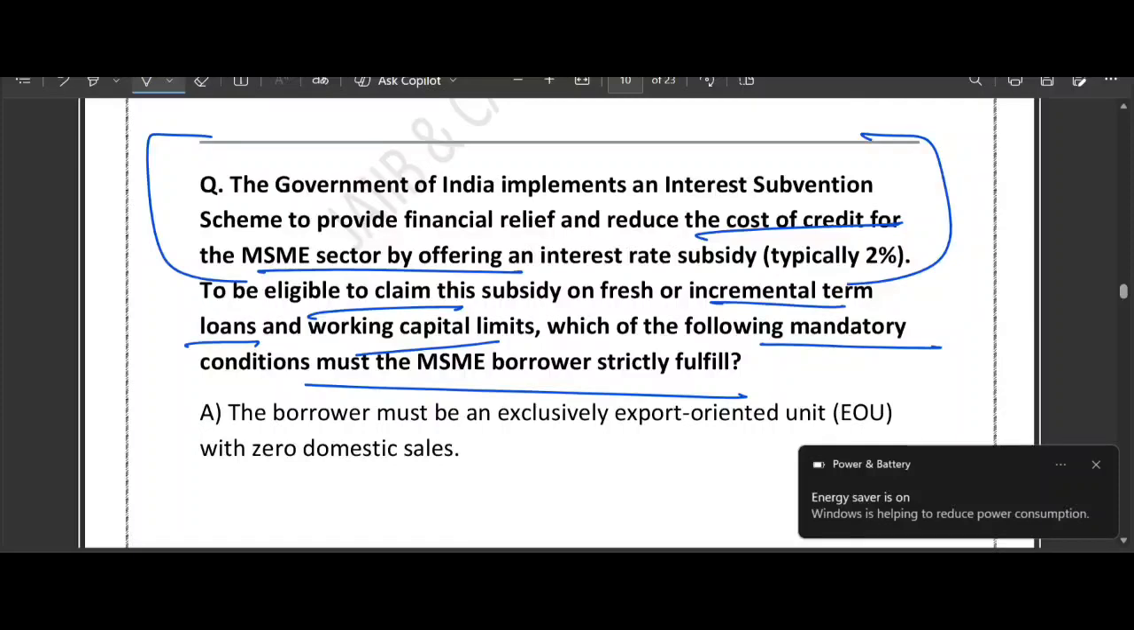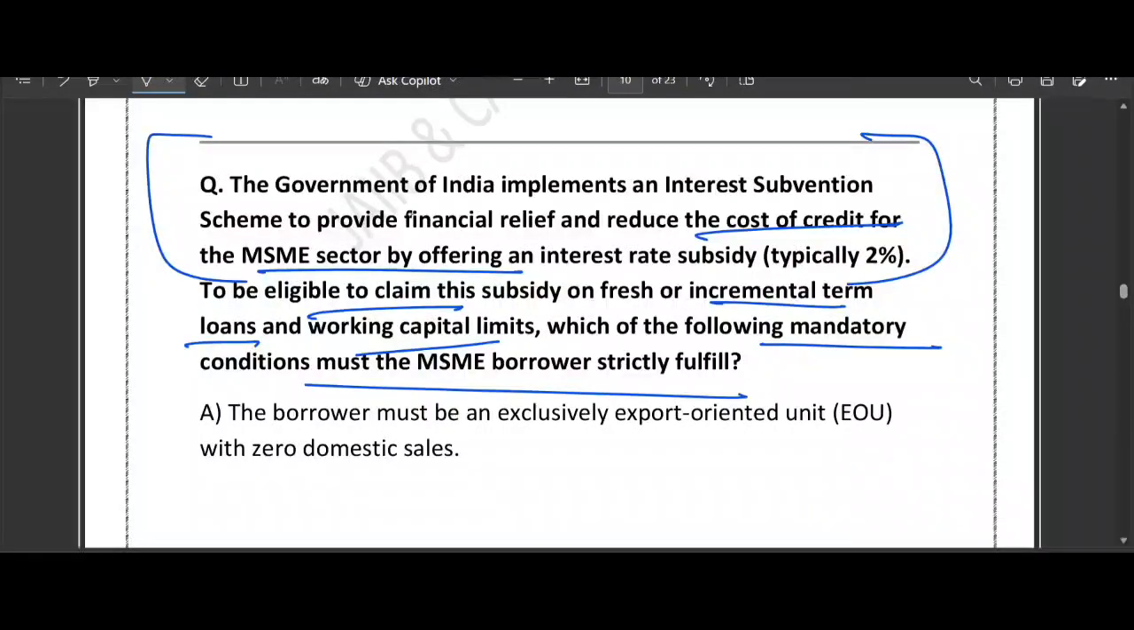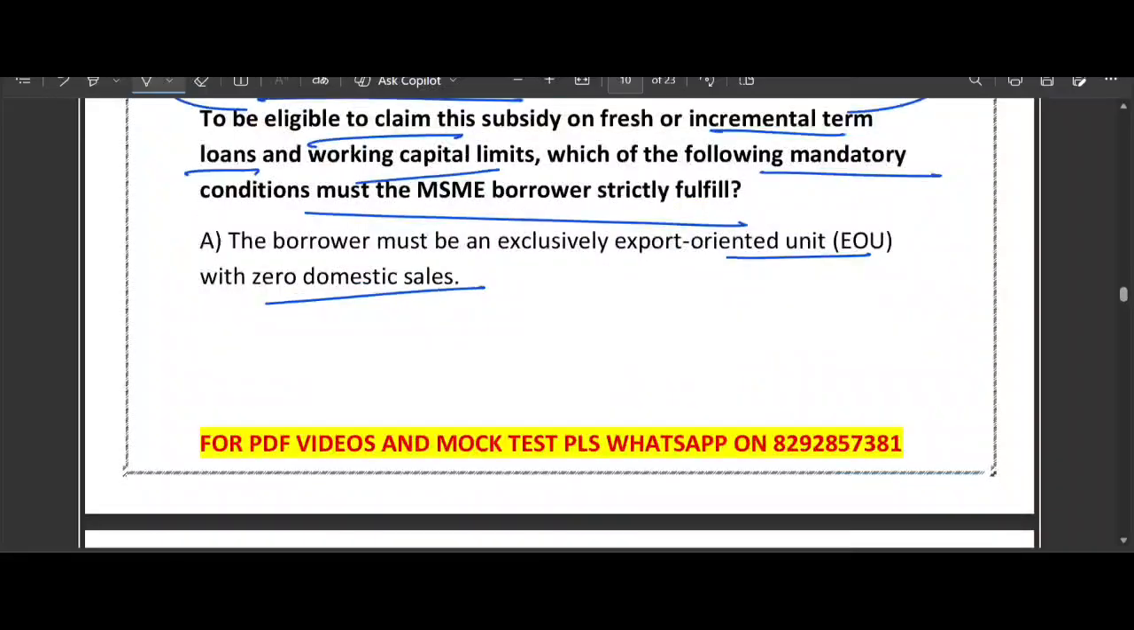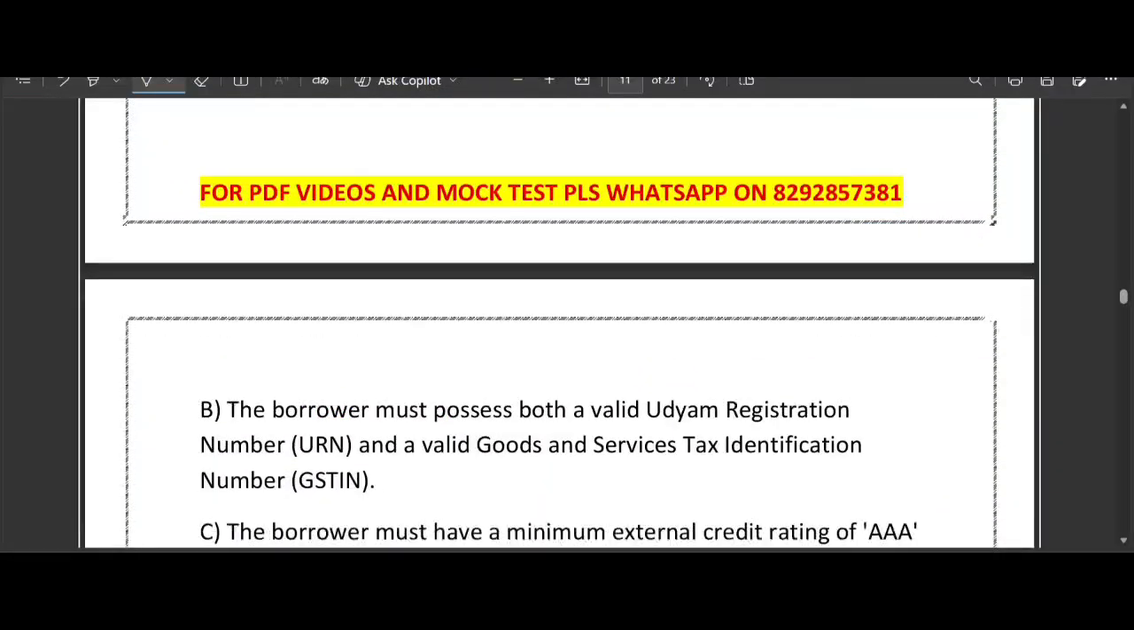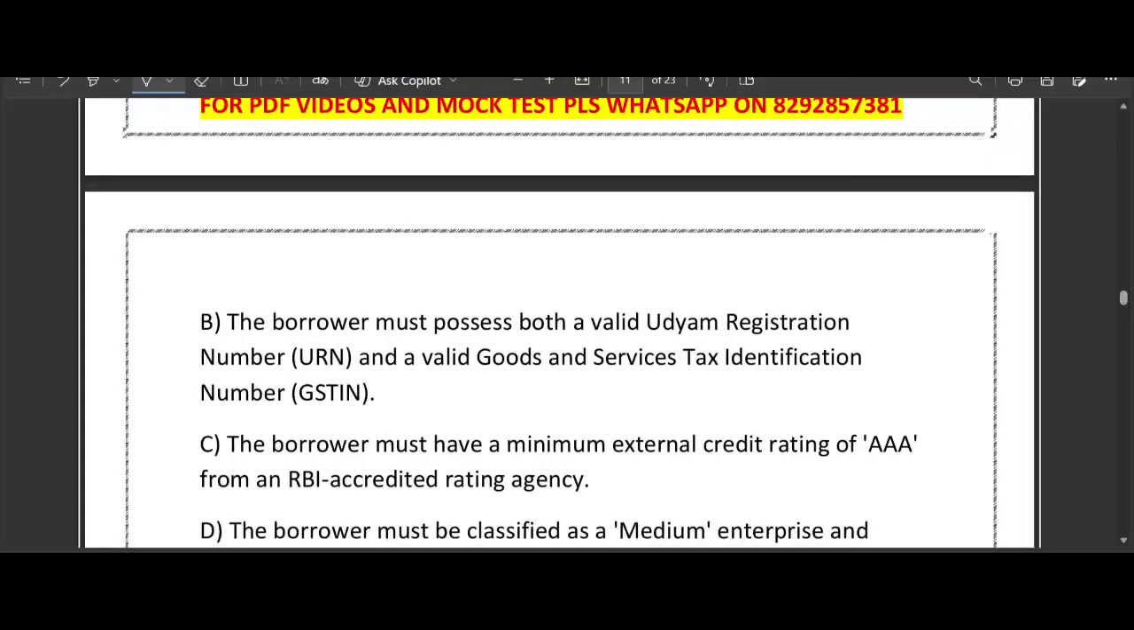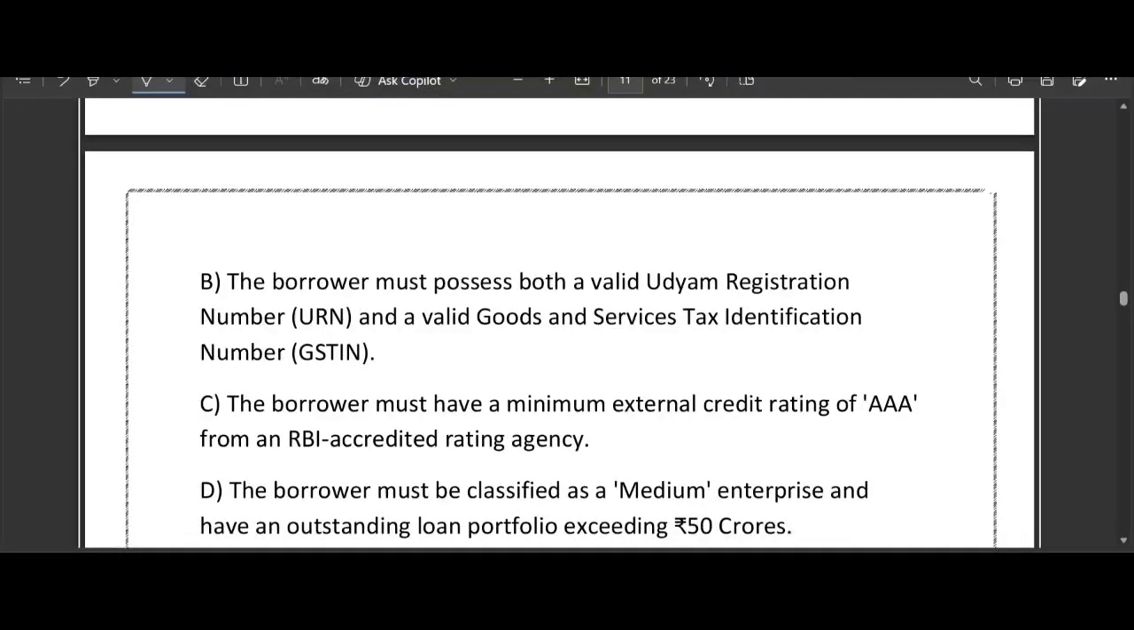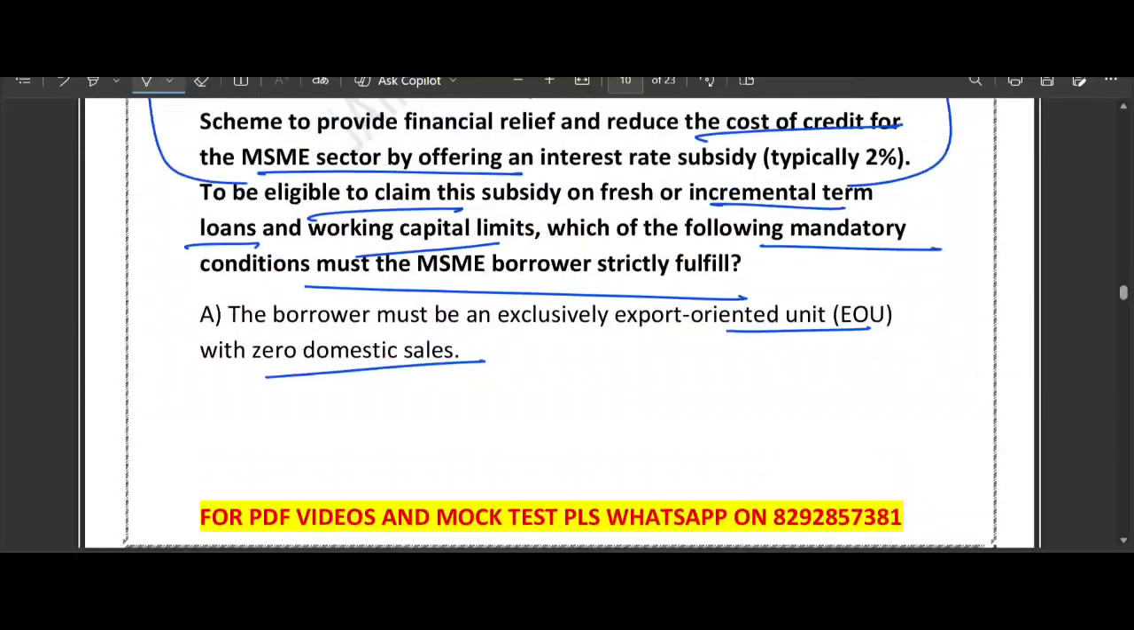Option A, the borrower must be an exclusively export oriented unit, EOU, with zero domestic sale. Option B, the borrower must possess a valid Udyam registration number and valid GSTIN. Option C, the borrower must have a minimum external credit rating of AAA from an RBI accredited rating agency. Option D, the borrower must be classified as a medium enterprise and have an outstanding loan portfolio exceeding 50 crore. So these are the 4 options they have provided.